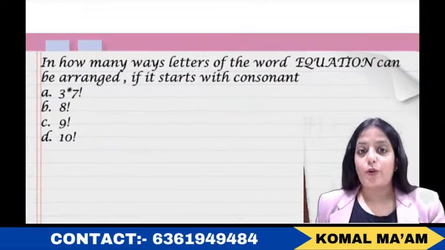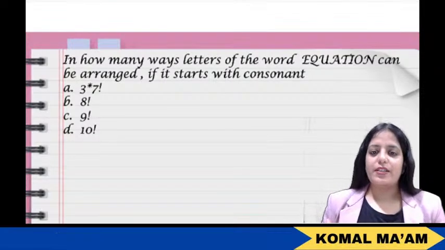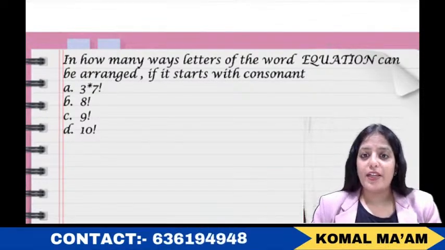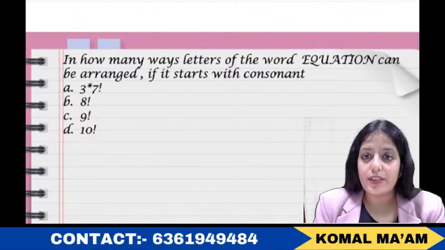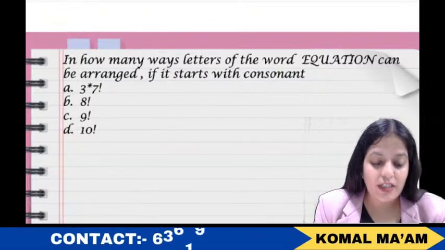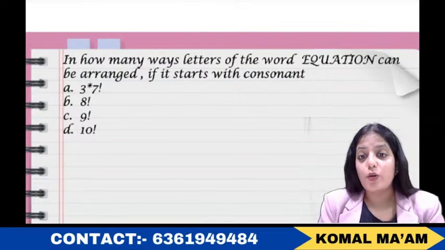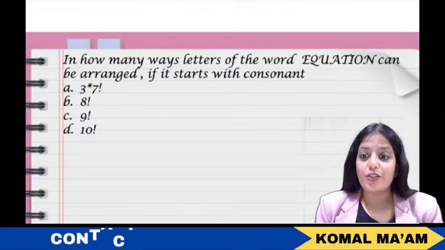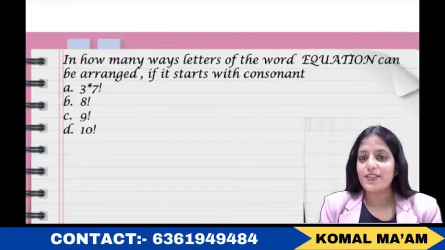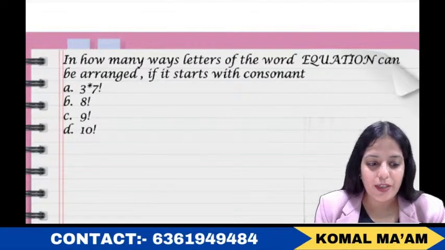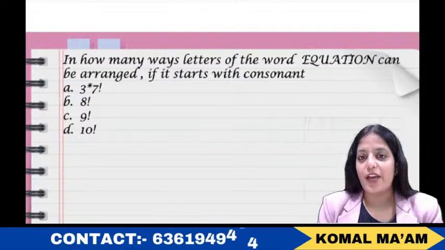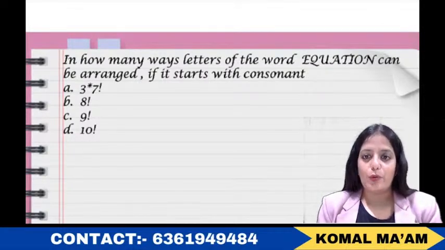Yes. Now, a little bit of a twist. It says, in how many ways can the letters of the word EQUATION be arranged if it starts with a consonant? Now for this, you should know the concept of vowels and consonants, right? How many vowels do we have in English? We have 5 vowels, that is A, E, I, O, U.